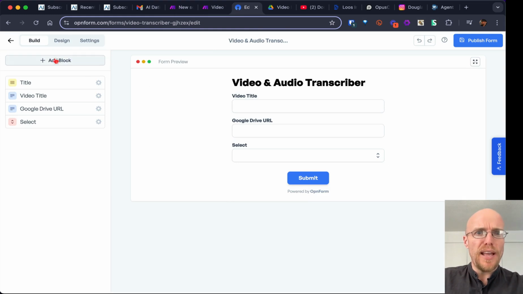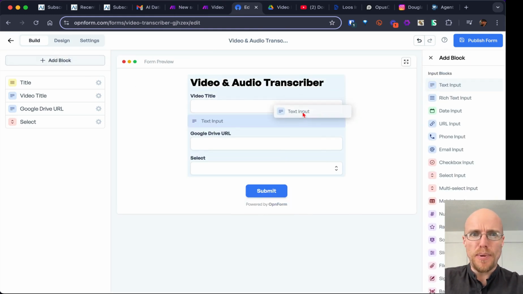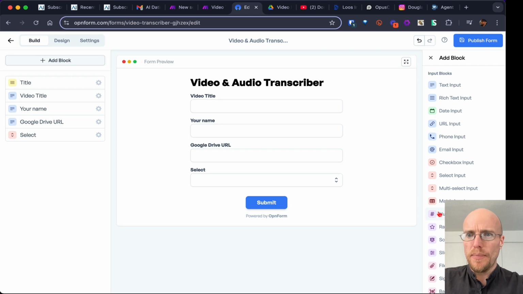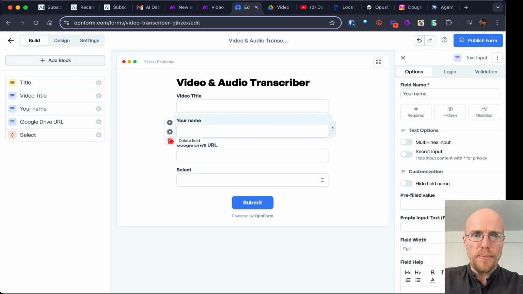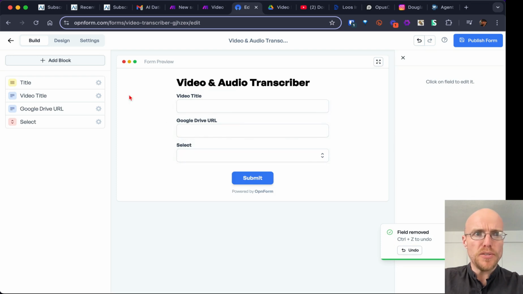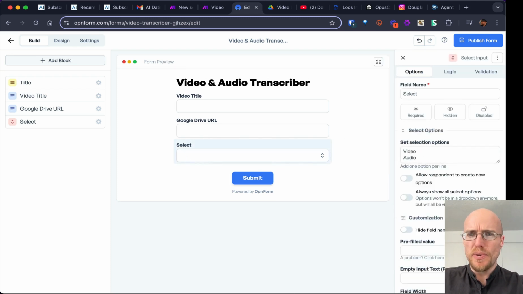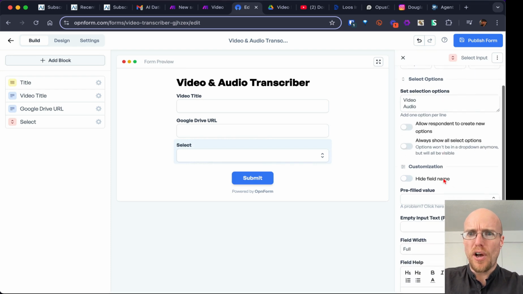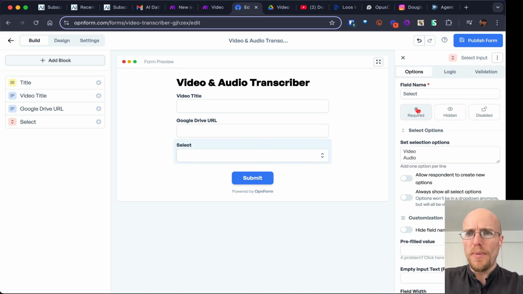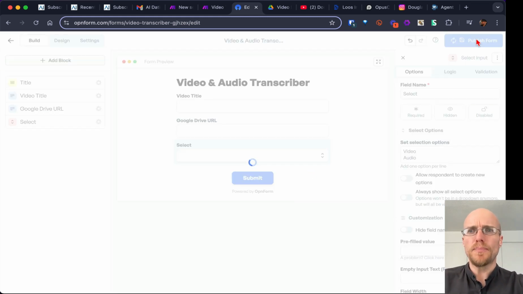You make it by literally adding blocks. You can drag text blocks over here. I think we don't need this one anymore. You can drag this select box over here. I think that's called a select input. You drag it over, click on it, and you've got your options here. Super easy to do. That's all we need to do. Maybe you want to make it required, but I love this interface. It's so simple. Publish the form.